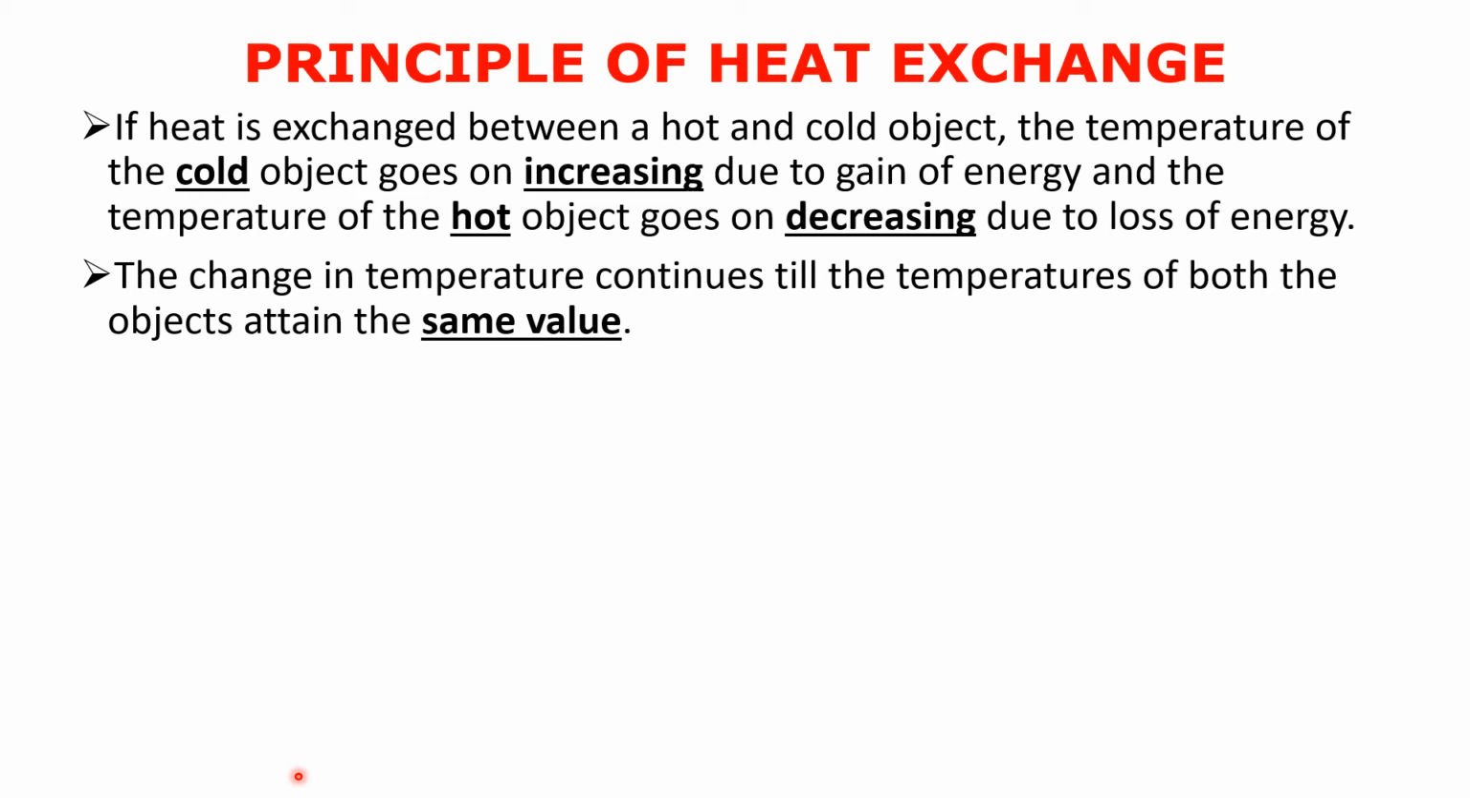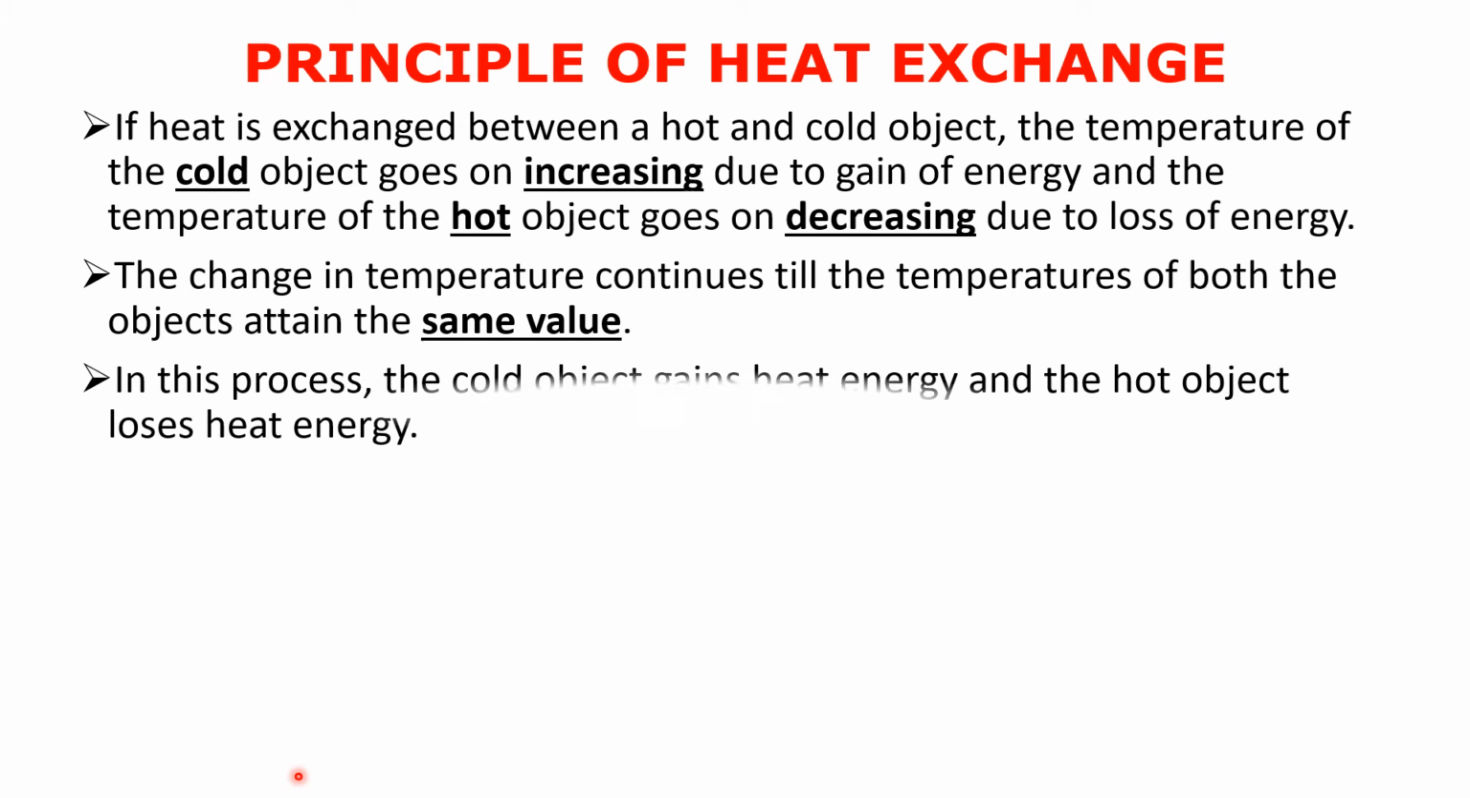They will stop exchanging the heat. So the moment both of them reach 50, the hot object, which was at 80 degrees, drops slowly to 50. It gave all its heat to the cold object. The cold object absorbed that heat, and from 20 it rose to 50. So once both of them reach the same temperature, the heat exchange will stop. In this process, the cold object gains heat energy and the hot object loses heat energy.